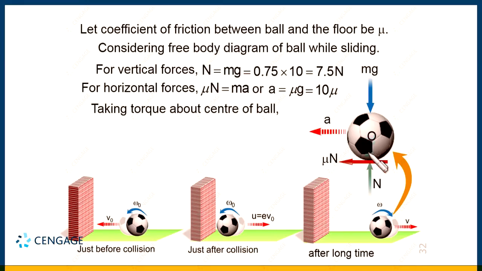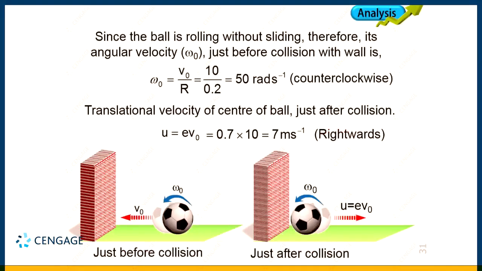The lever arm for this friction force is r. So torque should be equal to mu N multiplied by r, and this torque should be equal to I alpha, because torque equals I alpha. So mu multiplied by N multiplied by r equals I alpha. That means alpha should be equal to mu N r divided by I. We know the value of N, that is 7.5 Newton, we know the radius, and we are also given the moment of inertia.